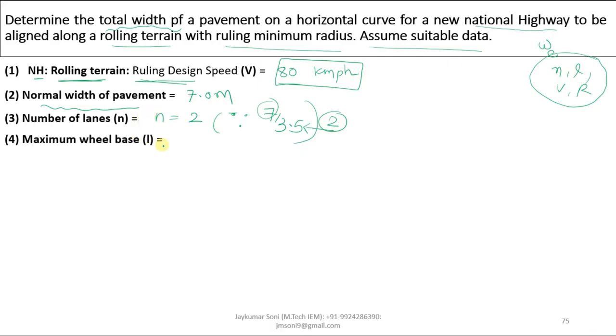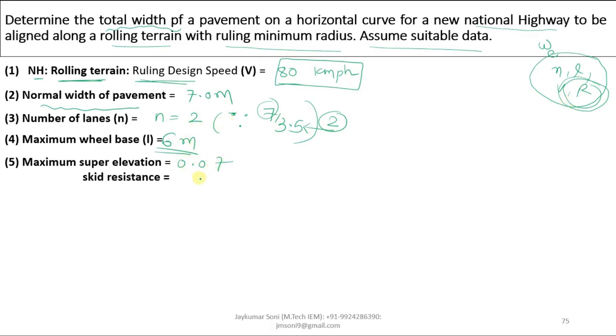Maximum wheelbase L, if it is not given, you have to assume it as 6 meter. We have seen in our examples that in the majority of cases maximum wheelbase L is given as 6 meter. Then you need to calculate maximum super elevation. Why? Because the value of R cannot be taken directly. You have to calculate the value for that. For that you have to take the super elevation as 0.07 and skid resistance F equal to 0.15. What I am doing is, I have put all the criteria 1, 2, 3, 4, and to calculate the radius, I am finding super elevation. We know the basic equation of super elevation, which is this.